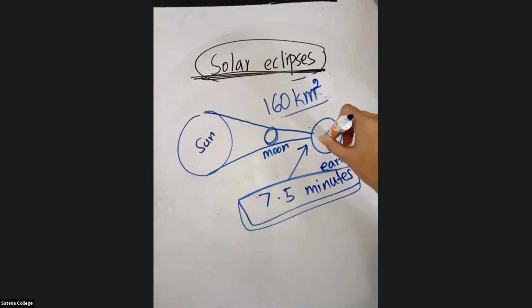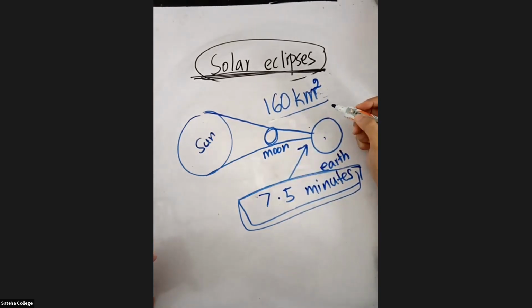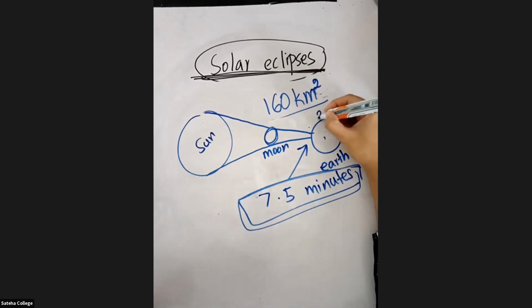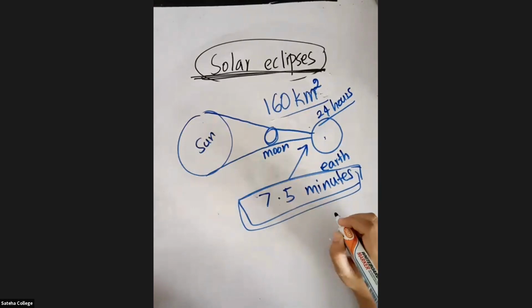It is going to be rotation. It is going to rotate around its own axis, right? So how many hours does it take to rotate around its own axis? Very good, students. Very good, Shabir. Very good, Zainab. It takes 24 hours to rotate around its own axis.